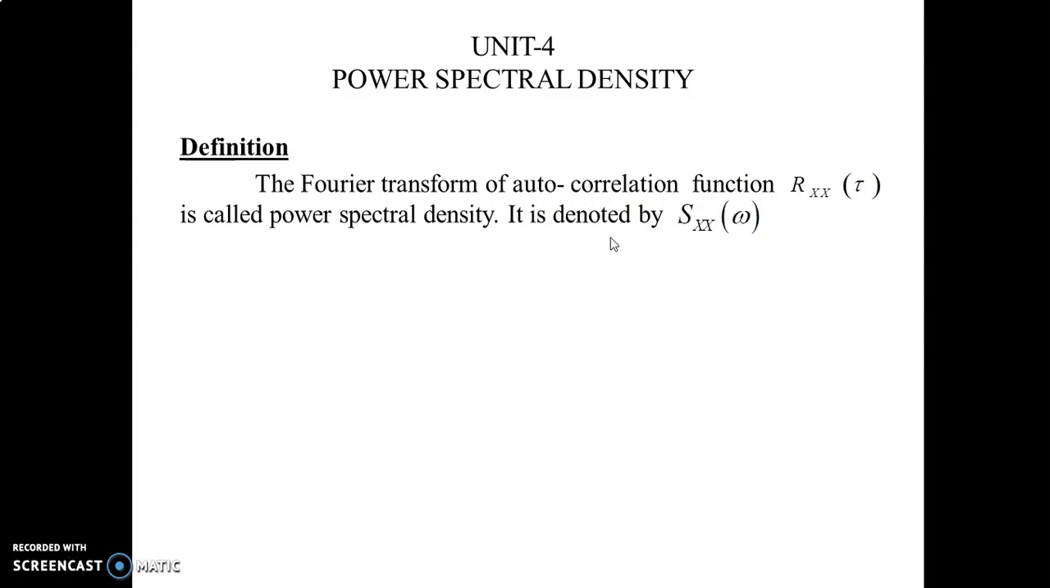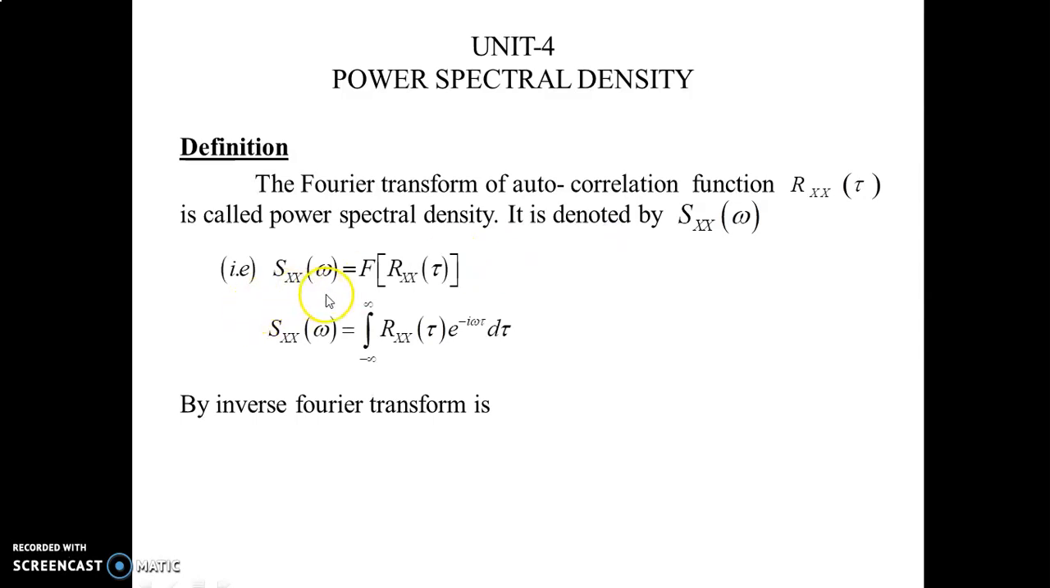Next, Sxx of omega is equal to the Fourier transform of the autocorrelation function, that is Rxx of tau. The Fourier transform of the autocorrelation function is called the power spectral density function. So Sxx of omega equals the Fourier transform of Rxx of tau, defined by the integral from minus infinity to plus infinity of Rxx of tau into e power minus I omega tau into d tau.